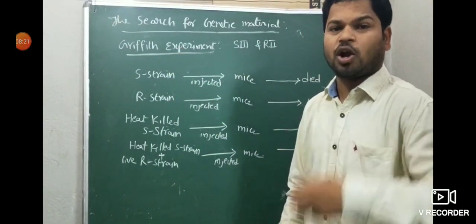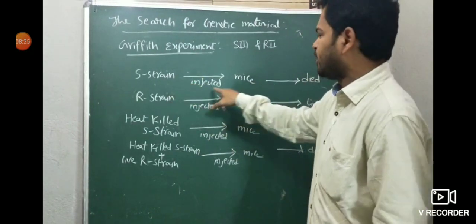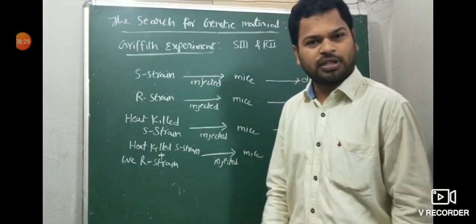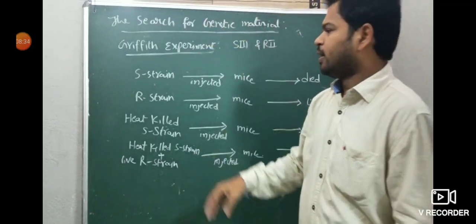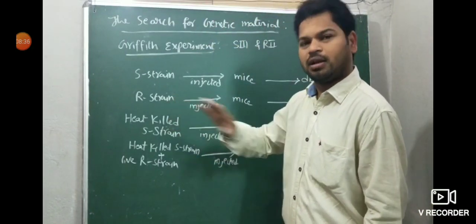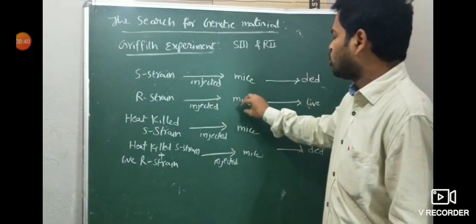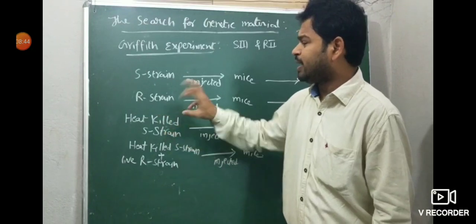So from this, what he concluded: at first, S strain smooth colonies are injected into mice, then the mice died. S strain has a polysaccharide coat, so it is pathogenic or virulent, causing disease. Then R strain, rough strain, does not have a polysaccharide coat and does not cause any disease, so when injected into mice, the mice are alive. Third case, heat killed S strain.